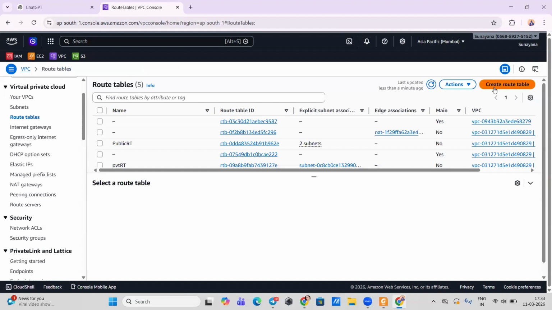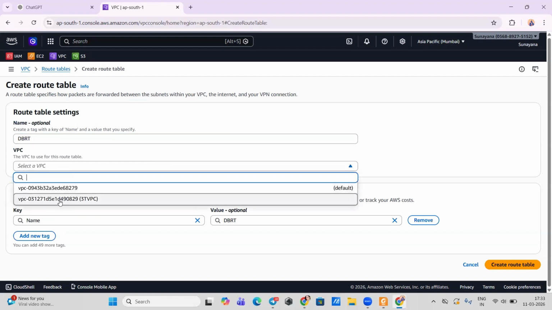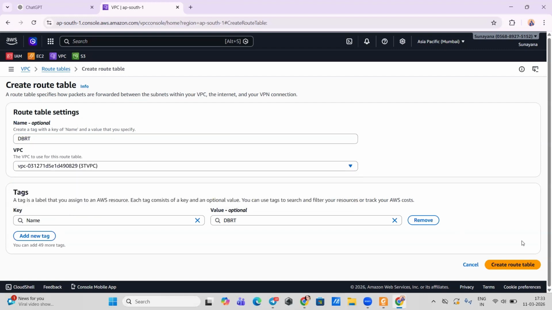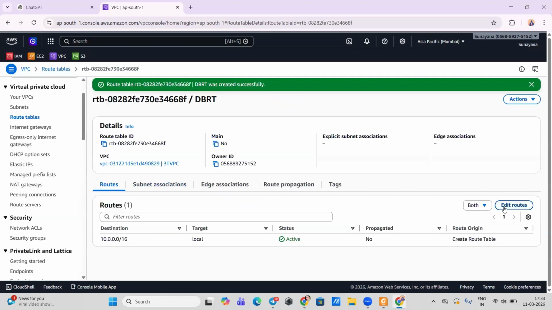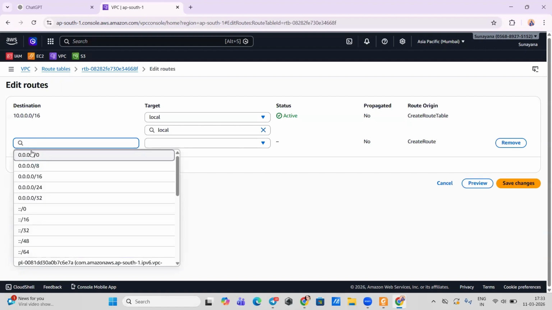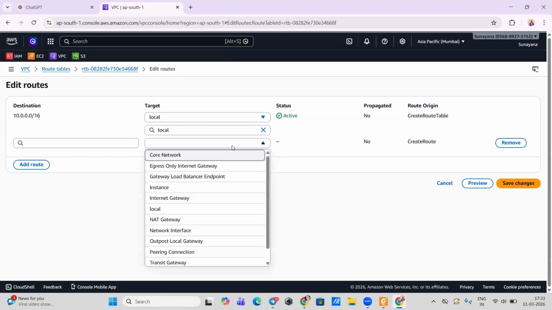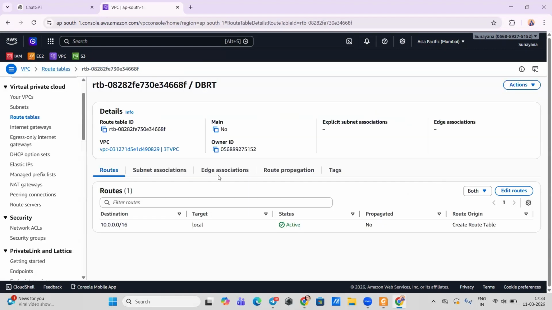Now create the third one, which is private database, or you can just say database route table. Create, use your VPC, then go to routes. If you don't do anything, that is also fine. You don't need to select anything from here. Just keep it as it is. That's it. Local only.